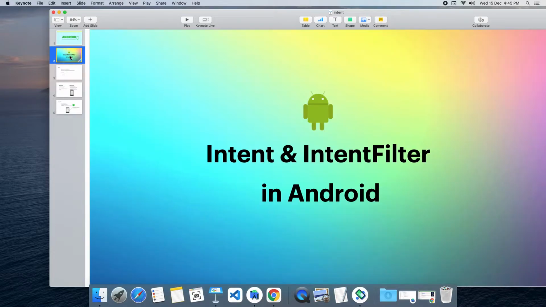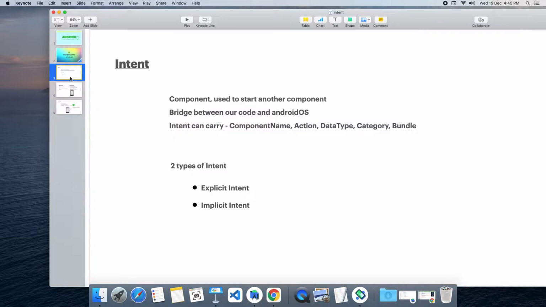Today we are going to discuss intent and intent filter. So what is an intent? Intent is a component. It is used to start another component. Intent acts as a bridge between our code and Android OS, and intent can carry component name, action, data type, category and bundle.